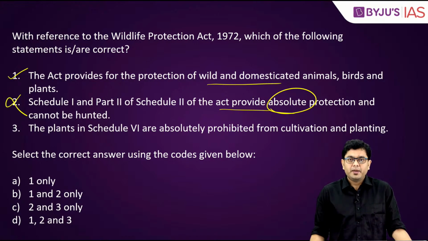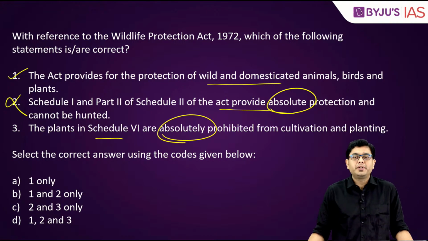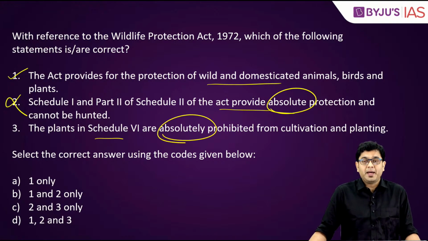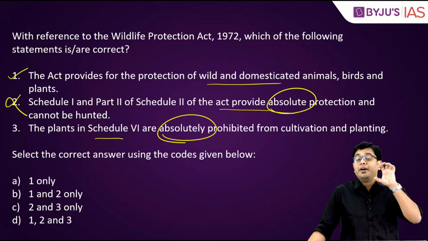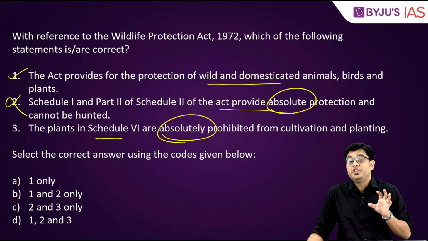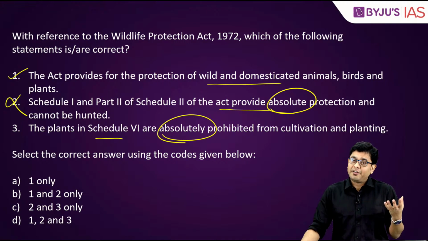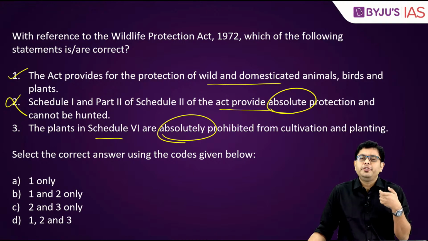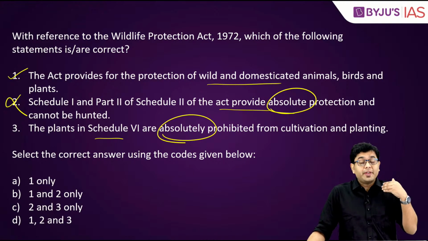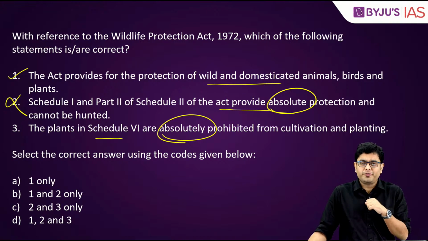The third statement: the plants in Schedule 6 are absolutely prohibited from cultivation and planting. So here again, first of all, you have to understand that there are 6 different schedules. Out of that, it is in the 6th schedule where you have plants listed. Plants such as the different species of vanda, which are threatened, endangered, all of them.